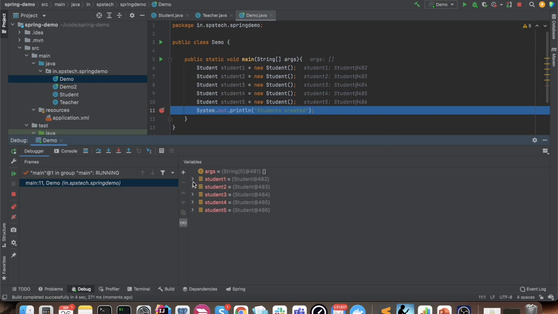Let's see. If we analyze the student 1 object, it has a teacher object, and at the rate 448 is its memory address. So if we analyze student 2, it again has a teacher object, but the memory address is 489, which means it is a different teacher from this teacher. Similarly, for student 3, the address is 490. Again, it is a different teacher as compared to the other 2 teachers. Similarly, for all the other student objects, student 4 and student 5, each student has a copy of its own teacher. So all these 5 teachers are different objects.